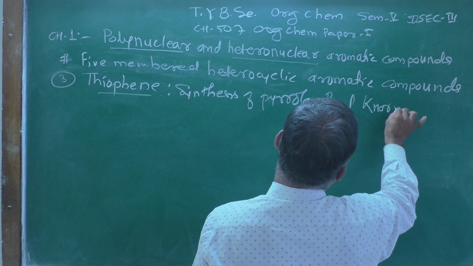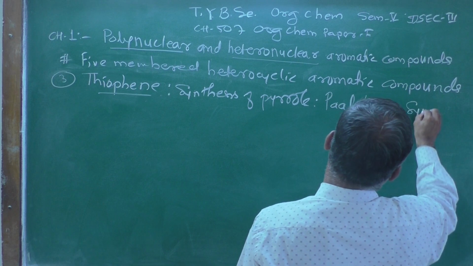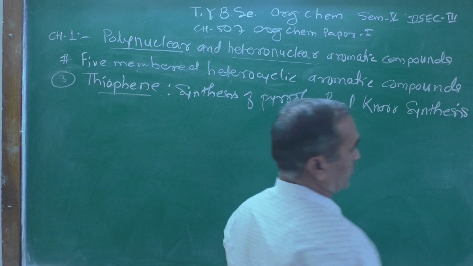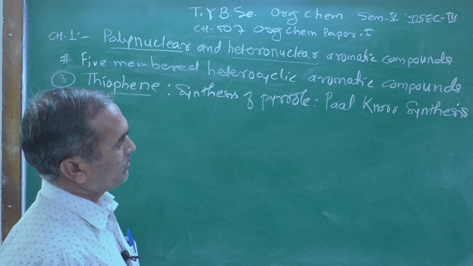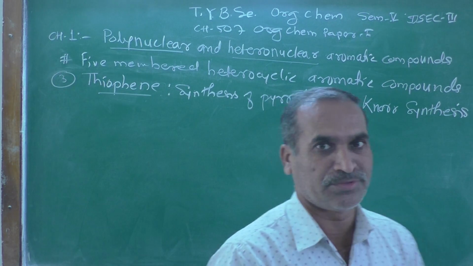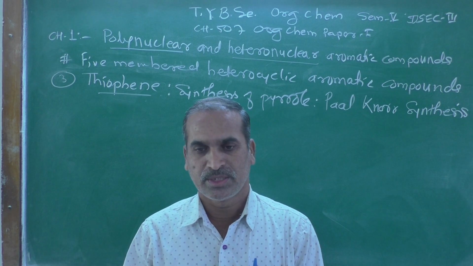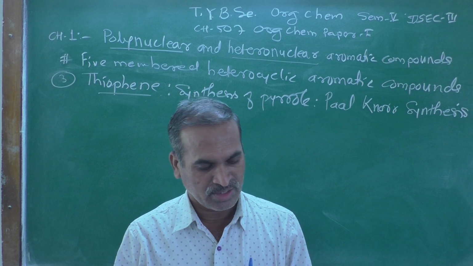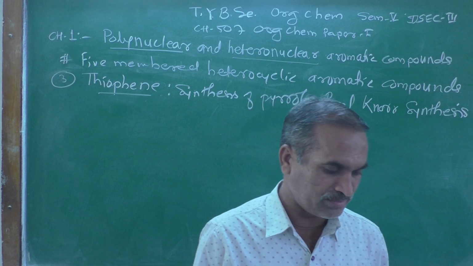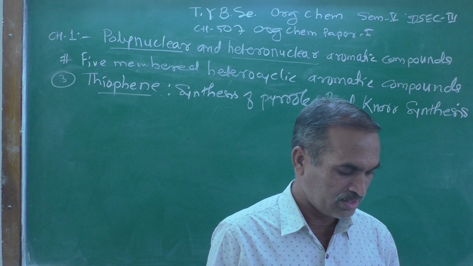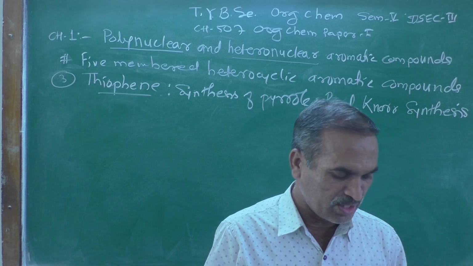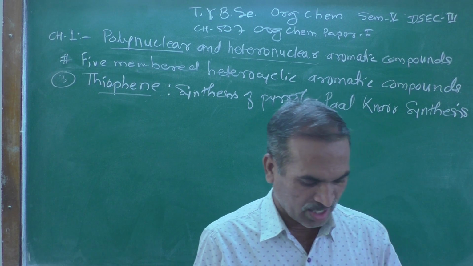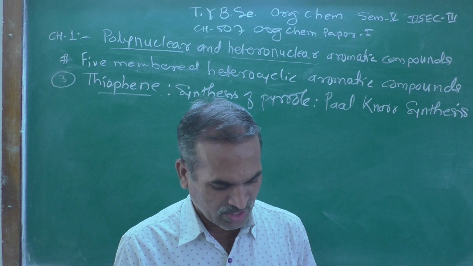Paul-Knorr synthesis. The starting compound which we use during the synthesis of furan as well as pyrrole, the same starting material we can use here, but the catalyst will be different. What is that catalyst we can use here?